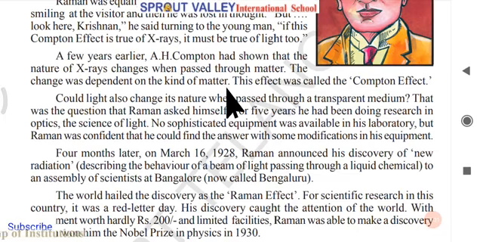Another thing is that the change of the X-ray was also dependent on the kind of matter. For example, if there is a soft matter like skin, an X-ray passing through skin doesn't stop. But if an X-ray passes through bone, it stops the X-ray. So there is a difference between the matter that we use when we are using X-rays. This effect was called the Compton effect. All these experiments done by Professor Compton related to X-rays and matter are collectively called the Compton effect, and he also won the Nobel Prize because of those experiments.